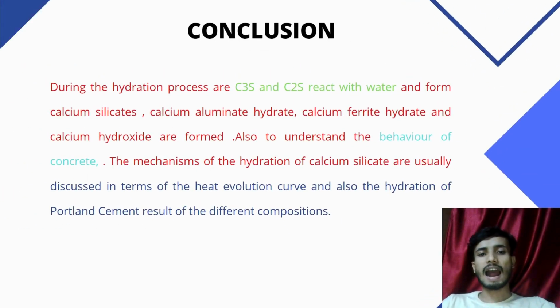During the hydration process, tricalcium silicate and dicalcium silicate react with water and form calcium silicate hydrate, calcium aluminate hydrate, calcium ferrite hydrate and calcium hydroxide. Also, to understand the behavior of concrete and for further investigation, the pores of calcium silicate at different stages of hydration and the Portland cement results of the different compositions are important.